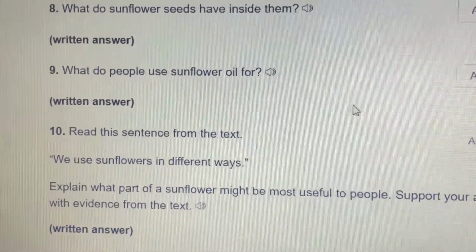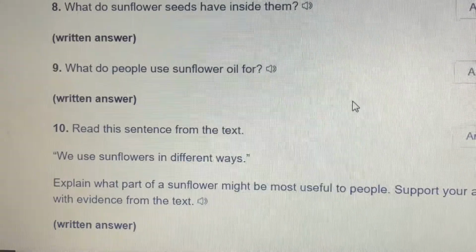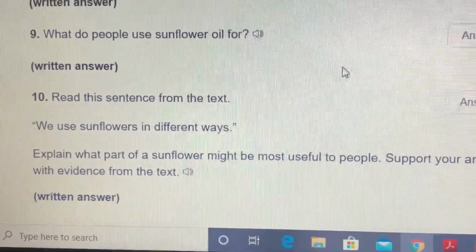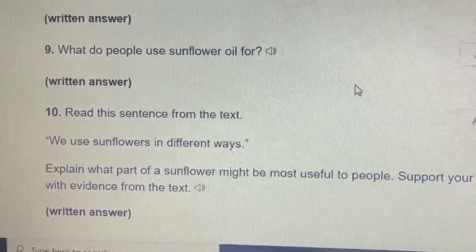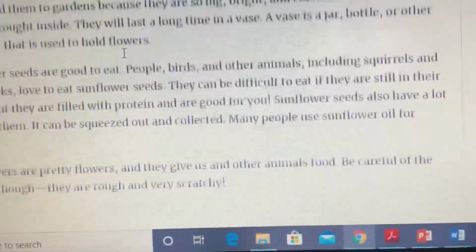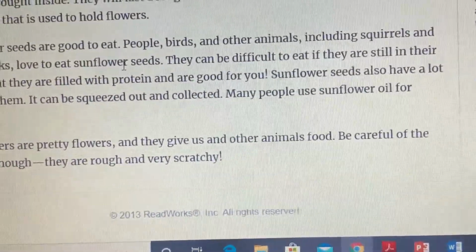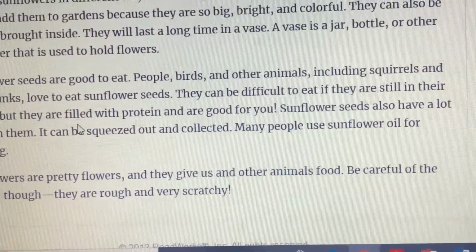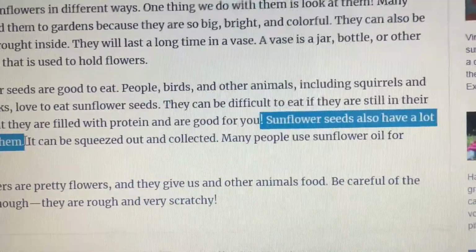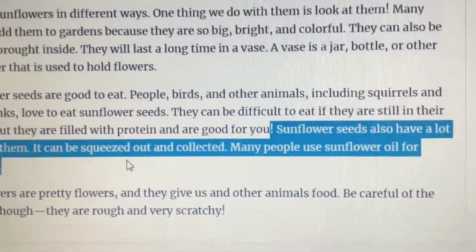Number 9. What do people use sunflower oil for? This is not a guessing game. They told you in the text. Go find the part that talked about sunflower oil and say why people use it. Let's go find it. Sunflower oil, sunflower oil, sunflower oil. Right there. Sunflower seeds also have a lot of oil in them. It can be, look, right there's your answer.